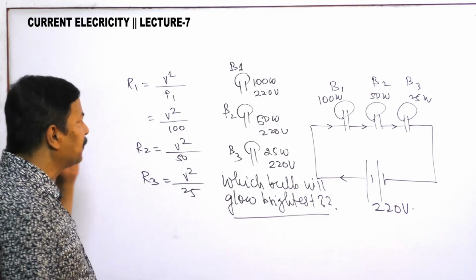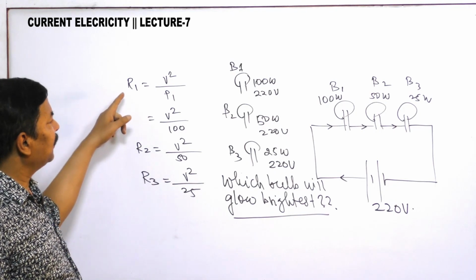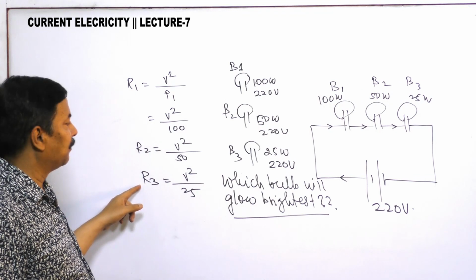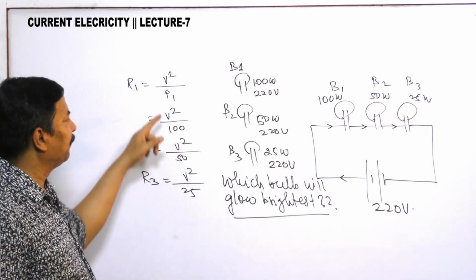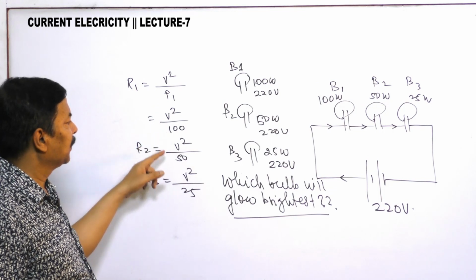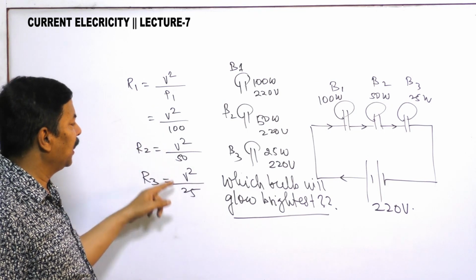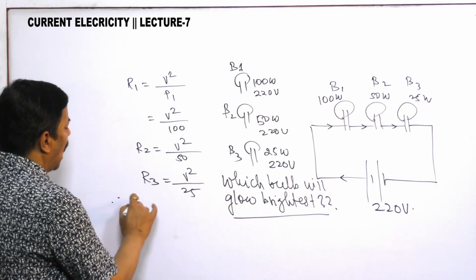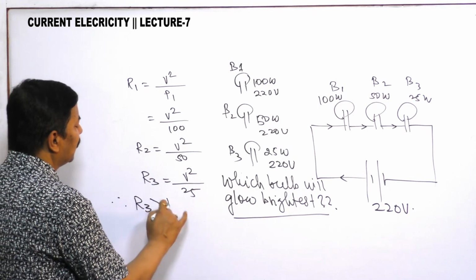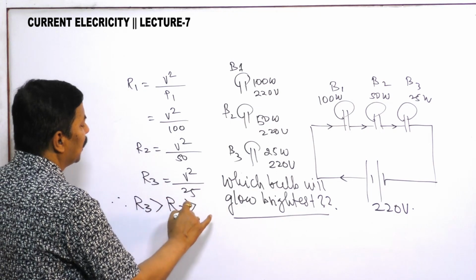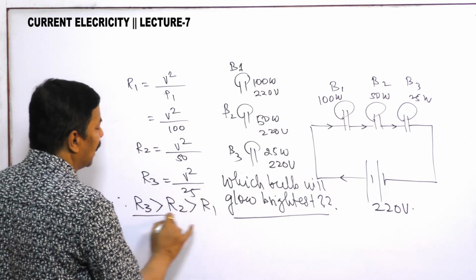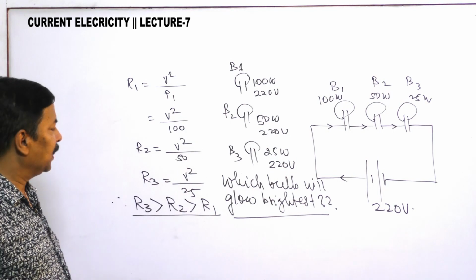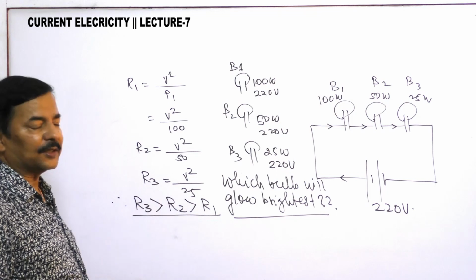Now as you observe, R1 has the minimum value and R3 has the maximum value, because the denominator is smaller for R3's opposite: here the denominator is largest, in the middle, and here it is smallest. Therefore R3 is greater than R2, greater than R1. You have understood that the resistance of the third bulb is the greatest.